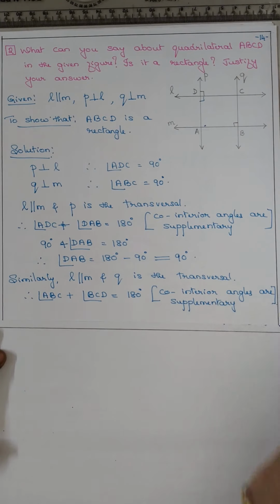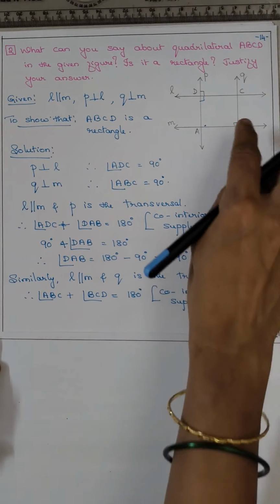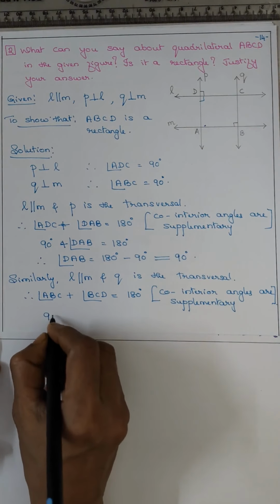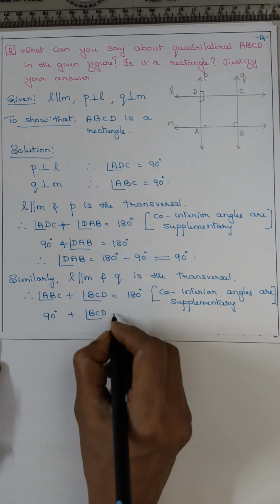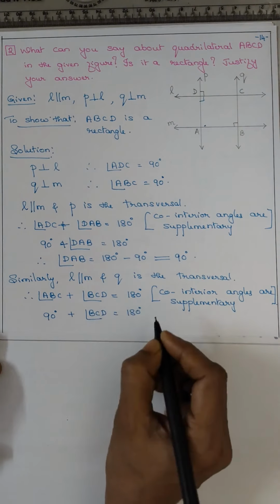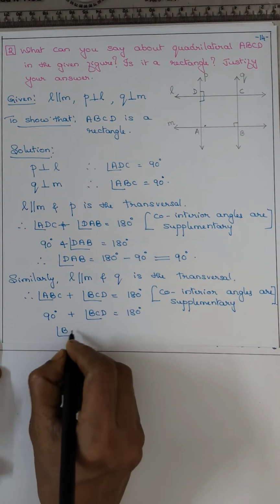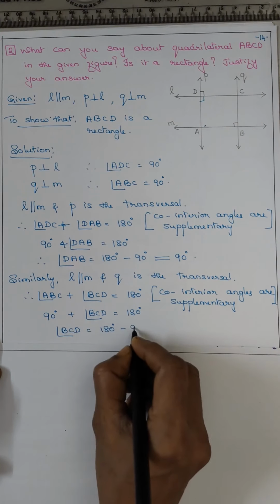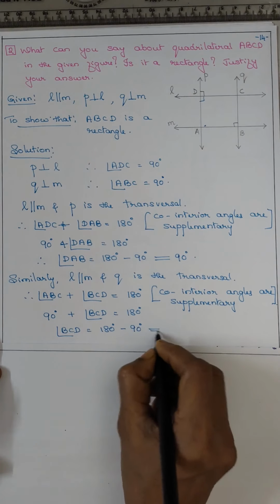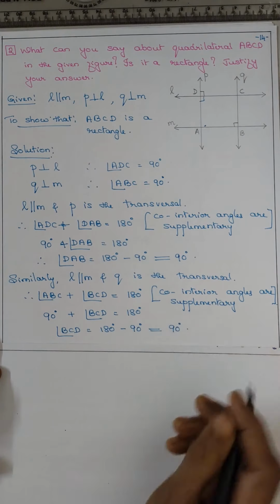Is it okay? Now ABC is given 90, so angle BCD is equal to 180 minus 90, that is 90.